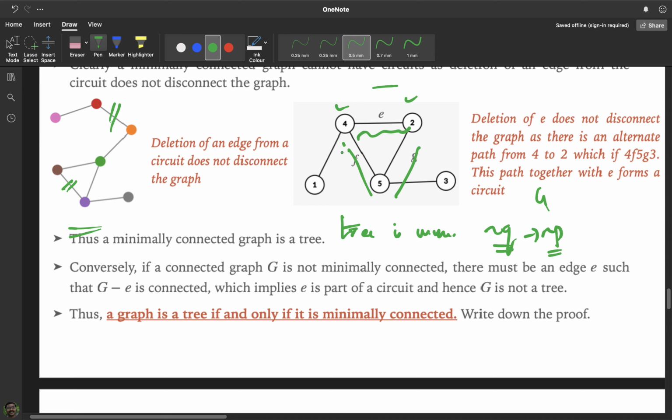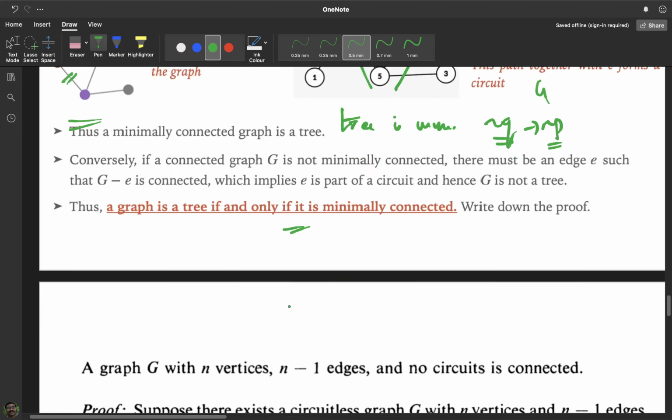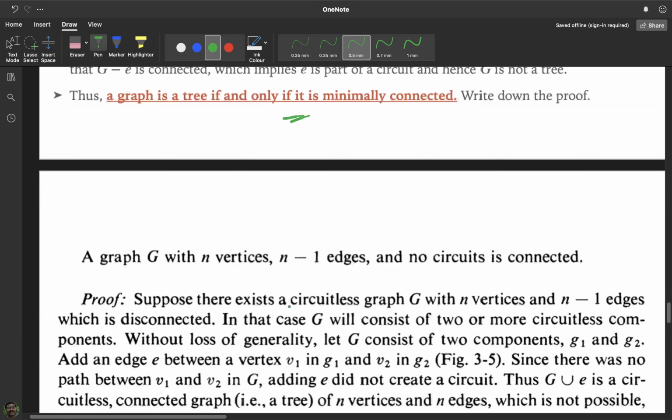And if it has circuits, we can say that it is not a tree as well. So if a graph is not minimally connected, then it is not a tree as well. So we have proved that a graph is a tree if and only if it is minimally connected. So very simple, straightforward theorem. And moving forward, we will analyze another result.